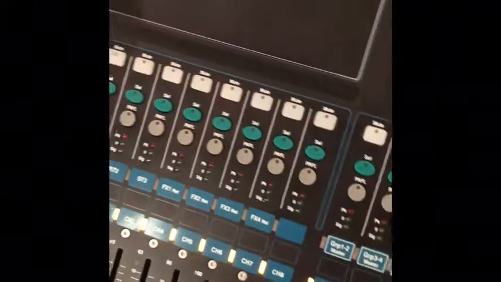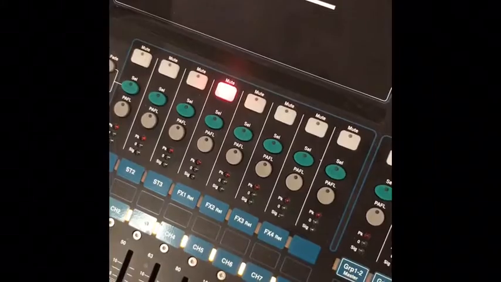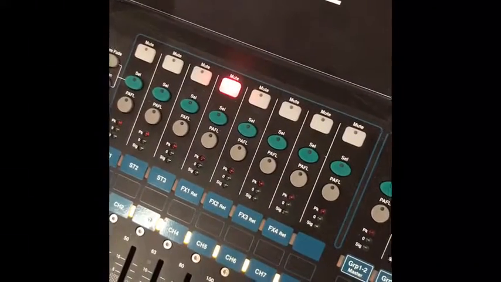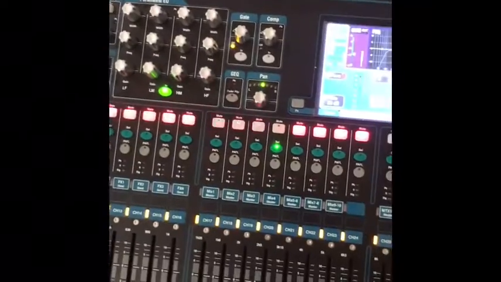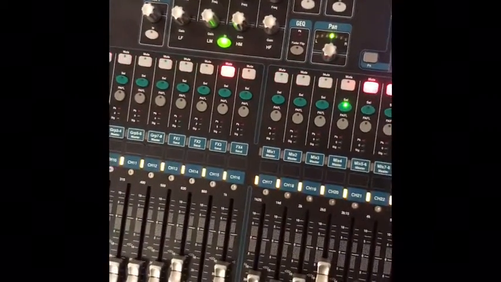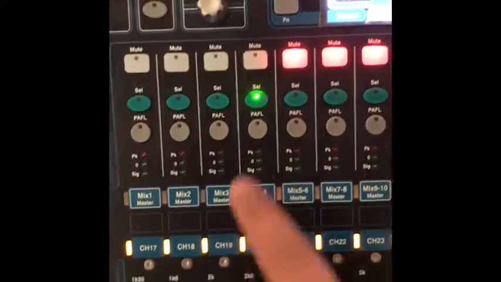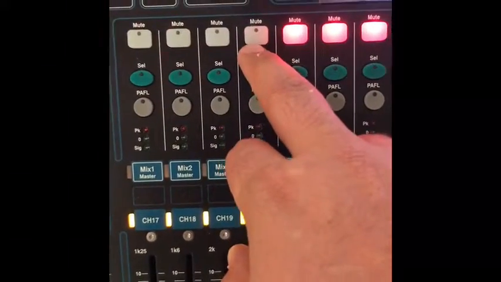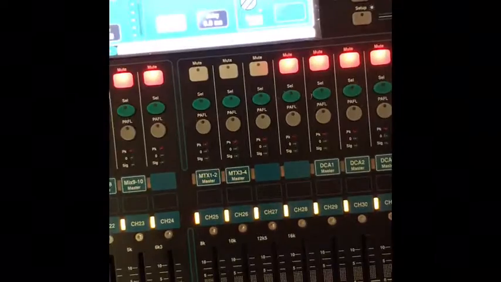And if I turn it off, then when it's blinking, it means it's muting, okay? The whole group. If I turn it off, then it goes back to normal. If I hit soft key number 2, then it mutes all the instruments. See? And what was happening was channel 20, for example, right now, if you see it, channel 20, which is this one over here, is not muting. So we gotta add it to the soft keys, okay? And then if we hit soft key number 3, that's the wireless mics, okay?